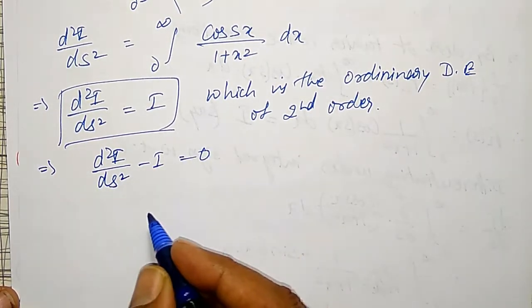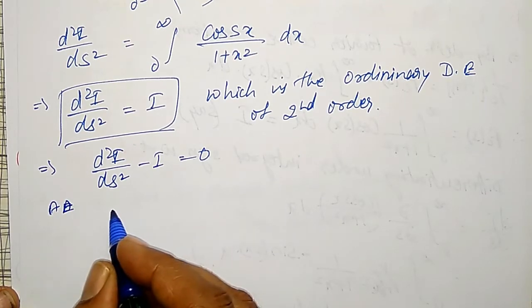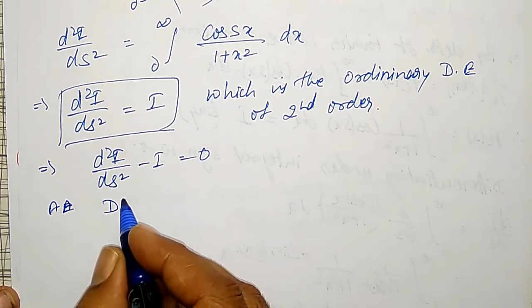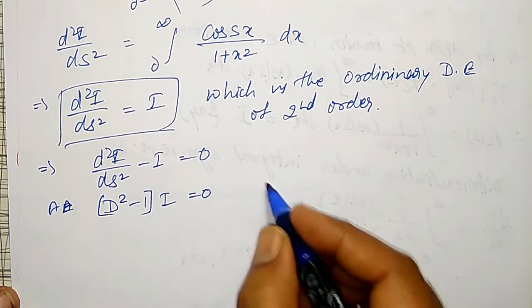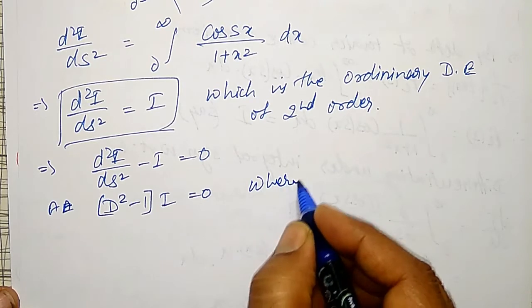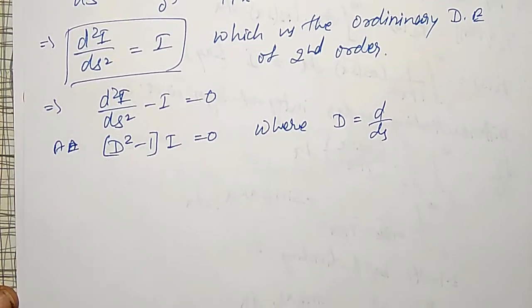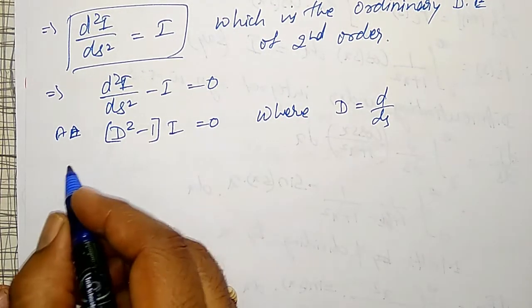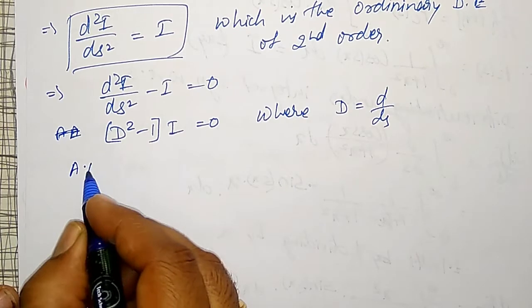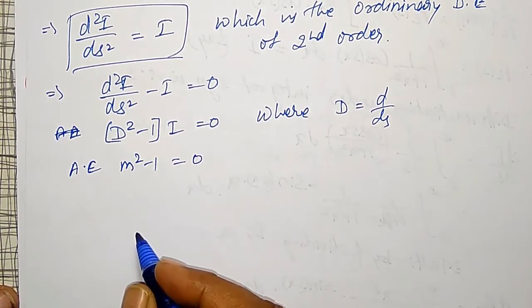I equal to 0. Therefore the auxiliary equation is given by D square minus 1 into I equal to 0, where capital D is equal to d by ds. Then the auxiliary equation is m square minus 1 equal to 0.